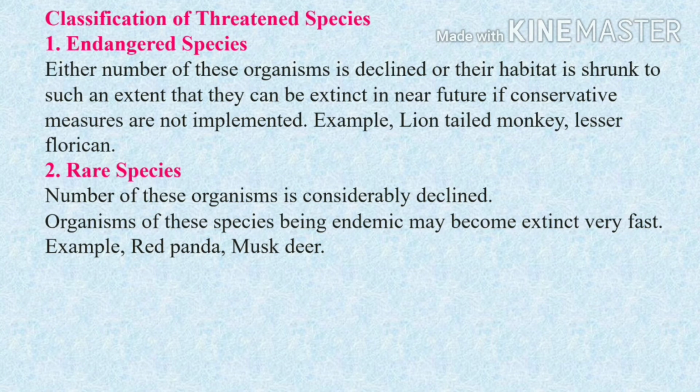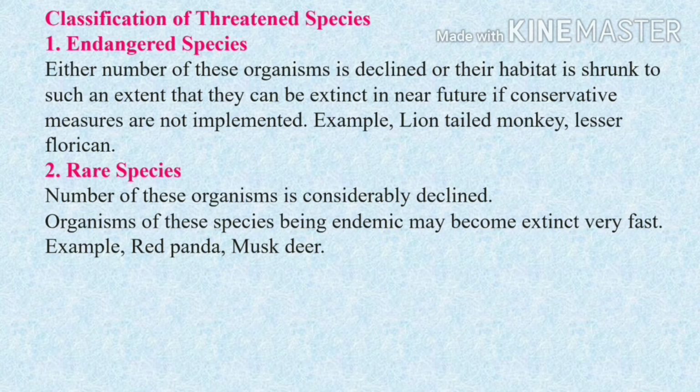Classification of the threatened species. First one, endangered species. Either the number of this organism has declined or their habitat has shrunk to such an extent that they can become extinct in the near future if conservation measures are not implemented. Example, lion-tailed macaque and lesser florican.